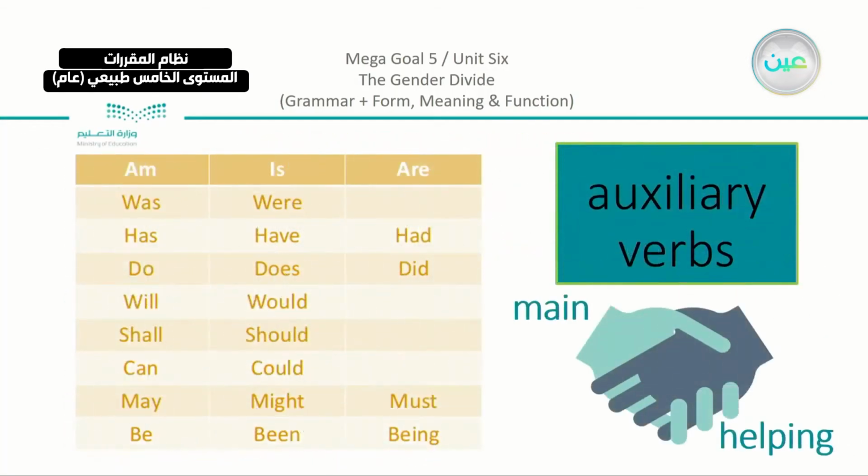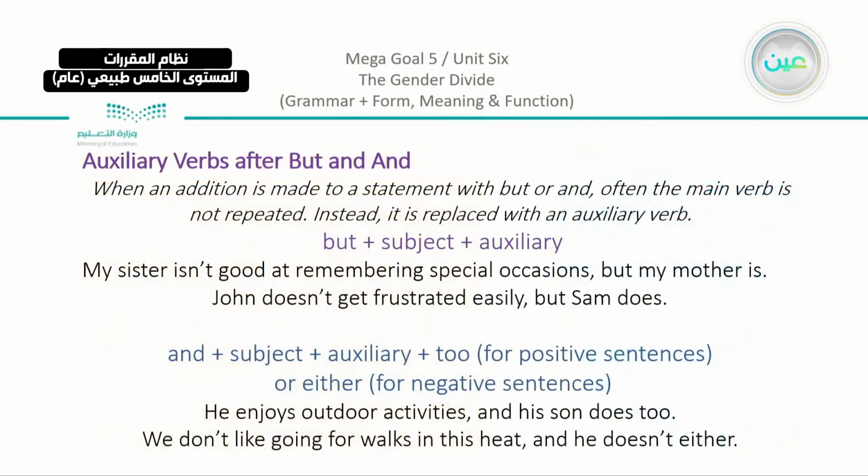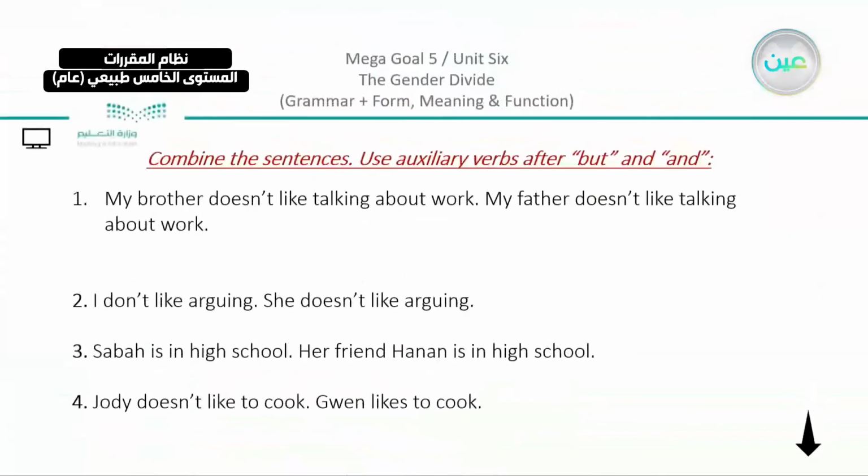Moving on. We also talked about using the auxiliary verbs in sentences. Of course, we know that there is a relationship and they help the main verb in the sentence. Now here, the structure was how to use the auxiliary verbs after but and and in the sentence. So we have 2 sentences in each part. These 2 sentences, we are going to join using either but or and, and then after that we are going to use the auxiliary verb. So here we can use the auxiliary at the very end of the sentence, or we can just add a little part depending on which connector.